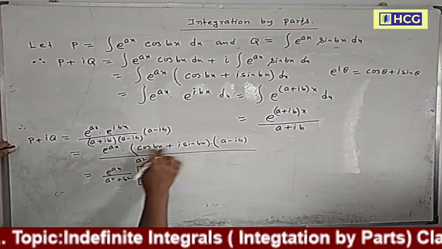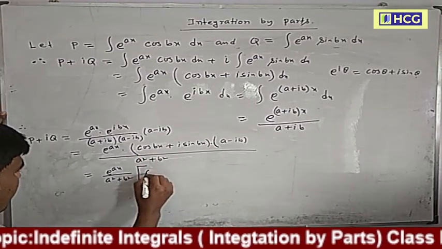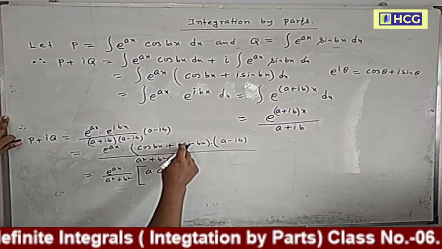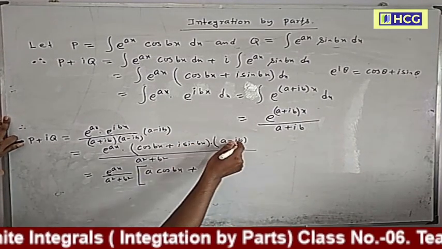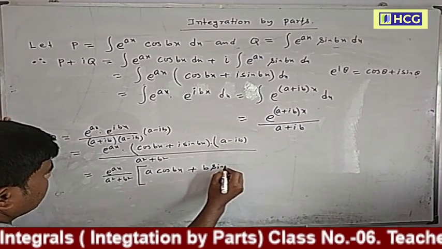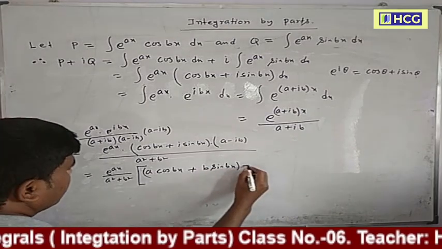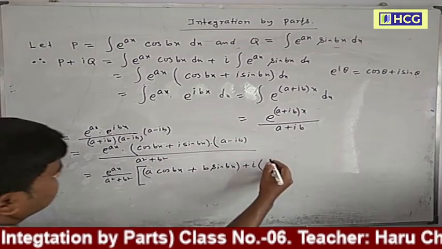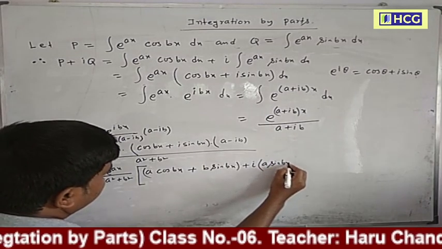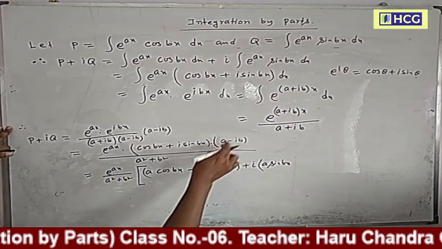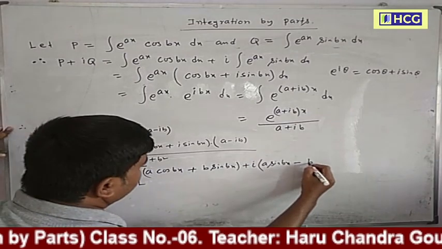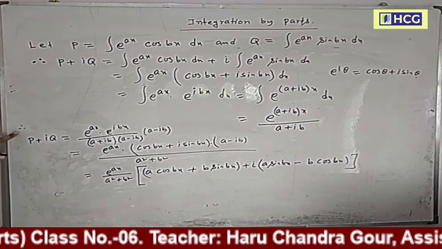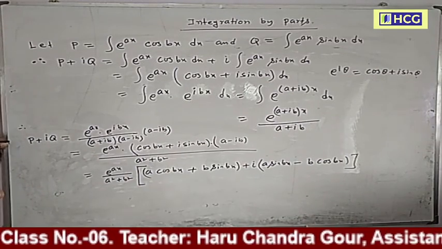Now the product of two complex numbers: the real part is a cos bx plus b sin bx, and i into the imaginary part, a sin bx minus b cos bx. So p plus iq is a complex number and the right hand side is a complex number.